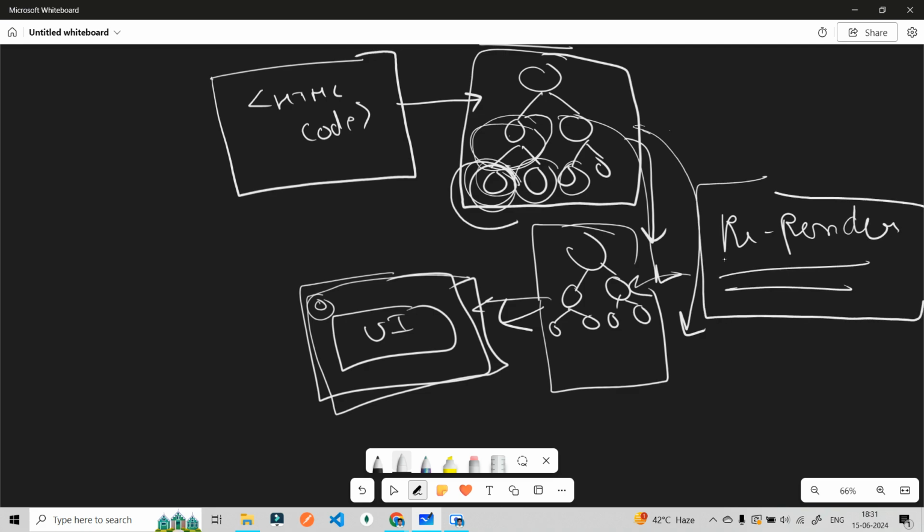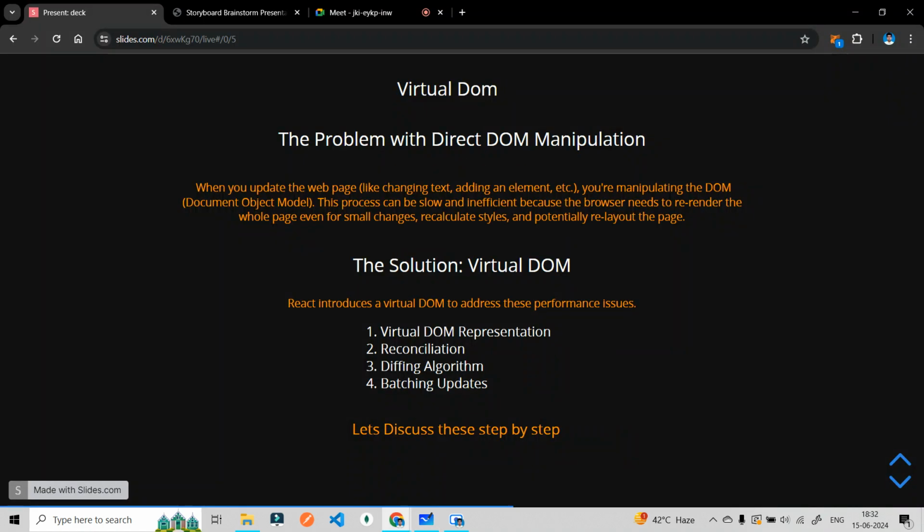This is what you will say. I will use this word from now: your DOM will re-render. Re-render means it will create itself again. That's how a new UI will be shown on your screens. So this process can be slow.